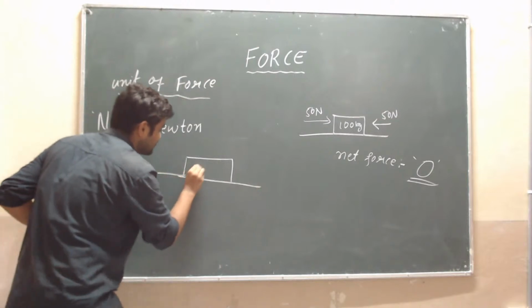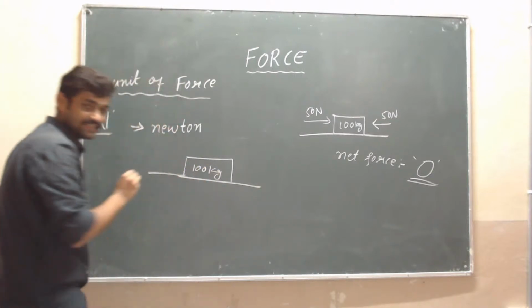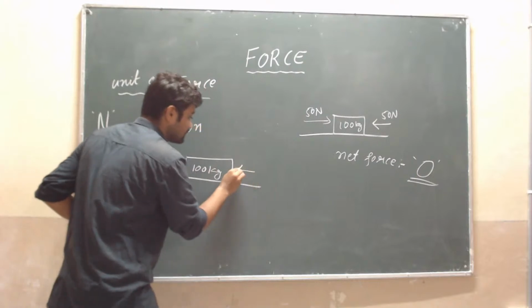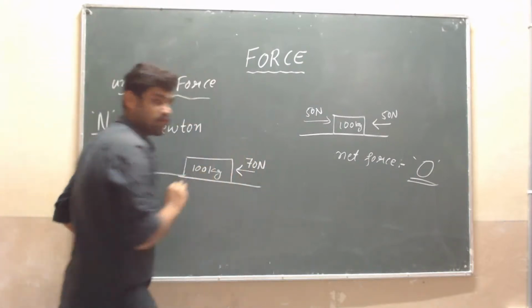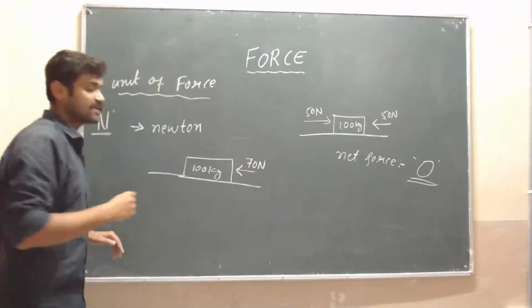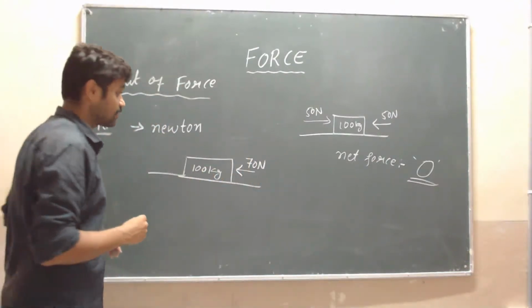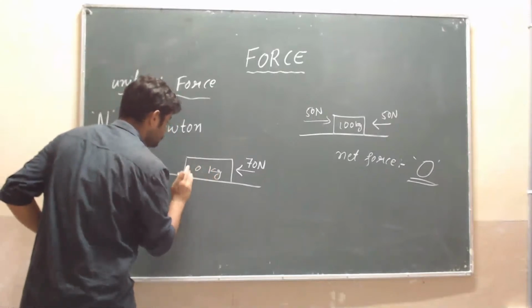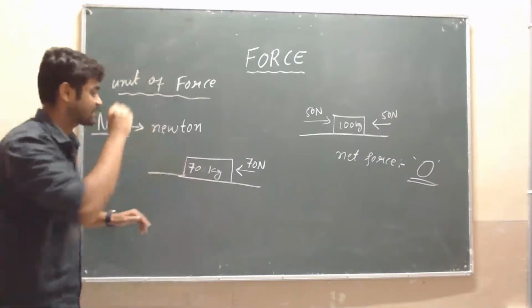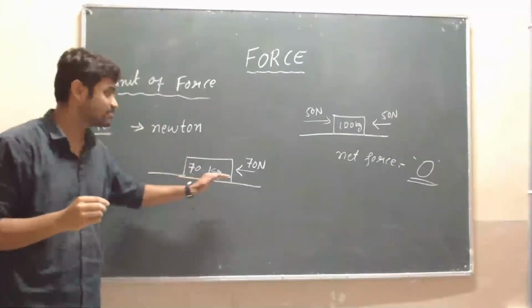Same as before, a 100 kg object. From this direction it is applying 17 Newton force, from this direction 17 Newton. Otherwise, I will take an easier one, a 70 kg object.